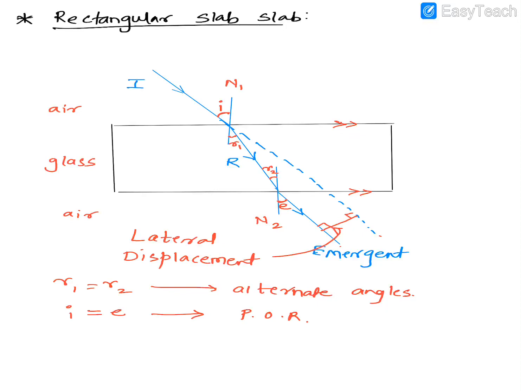So there is one more part in this chapter, that is the multiple images, that I'm going to do in the next video. So first you'll understand these concepts well, and then we'll do that. Just one last thing we'll do is about the factors now. So what are the factors which can affect the LD? LD means what? Lateral displacement. So what are the factors which affect the lateral displacement? If you remember these factors, you can remember them as RAT, or TAR, or ART. Any of these words will help you in remembering the factors.